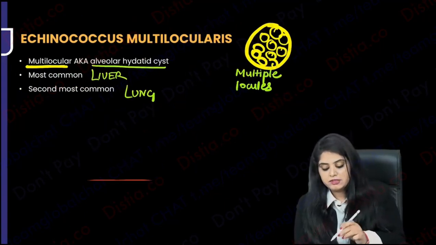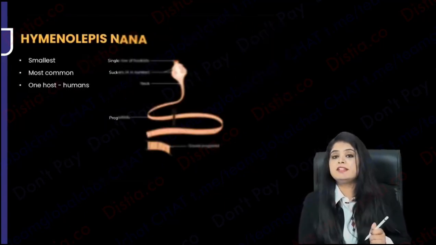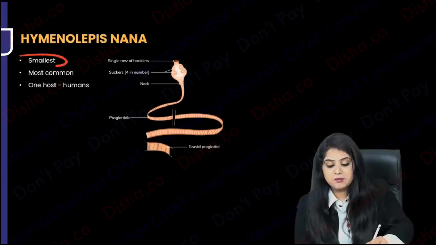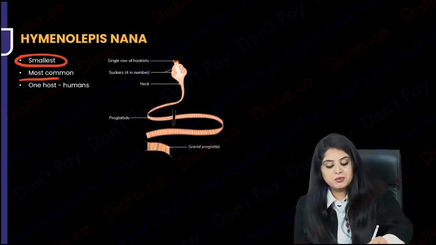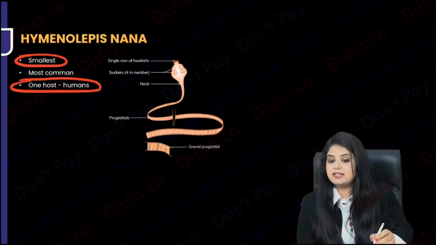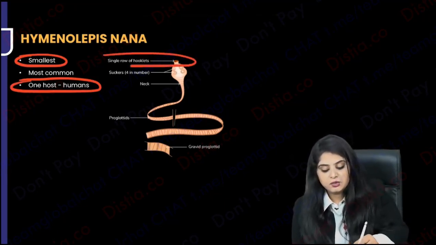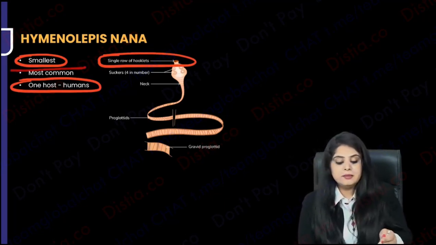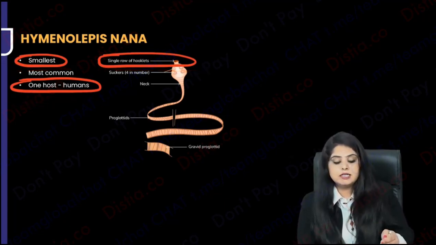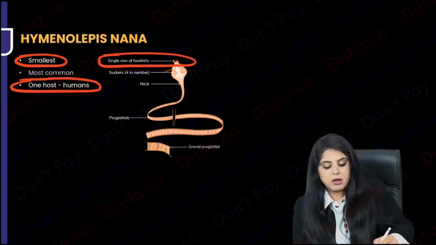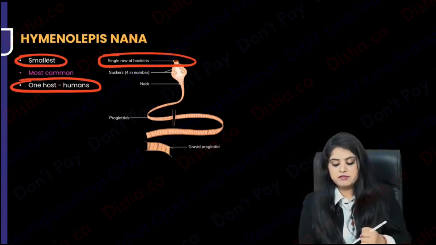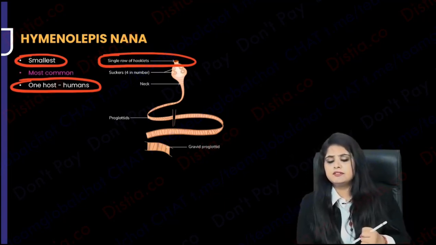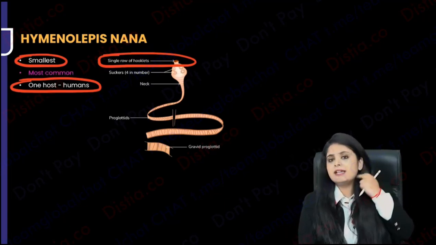Now, coming towards the end, the one who gave us life lessons, the one who is the smallest in size, the one who has only a single host, that is humans, and who has how many rows of hooklets? Only a single row of hooklets. So I told you the life lesson, right? Limited resources, but it has made the maximum out of it. This is the most common cestode infection. Do you know how the life cycle is going to look? That I'll show you in a while exactly.